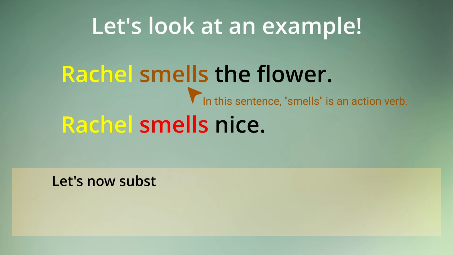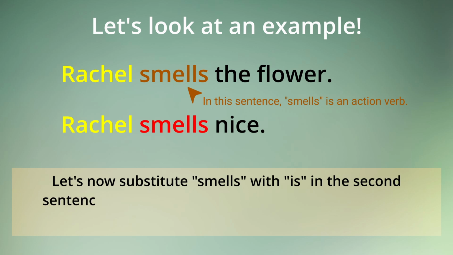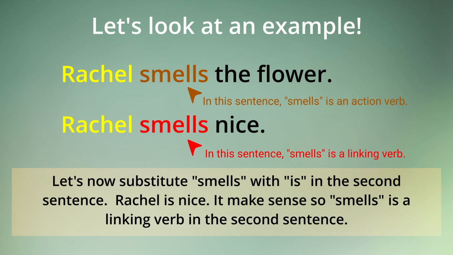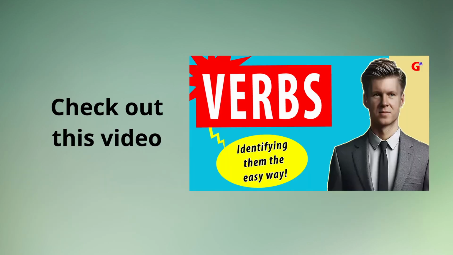Let's now substitute smells with the linking verb to be, is, in the second sentence. Rachel is nice. It makes sense. So smells is a linking verb in the second sentence. You can check out this video for more information about action verbs and state of being verbs.